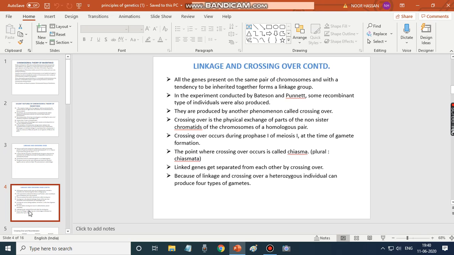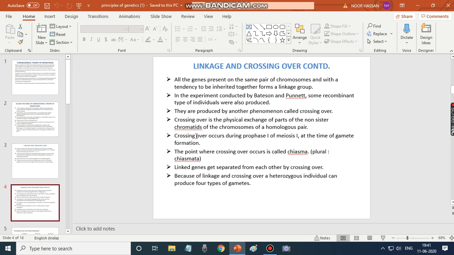So, this is about linkage and crossing over. All the genes present on the same pair of chromosomes and with a tendency to be inherited together form a linkage group. Okay, linkage group refers to the genes present on the same pair of chromosomes with a tendency to be inherited together. In the experiment conducted by Bateson and Punnett, some recombinant type of individuals were also produced. Some new recombinants, whose traits were not present in the parent, are called recombinants. They are produced by another phenomenon called crossing over.